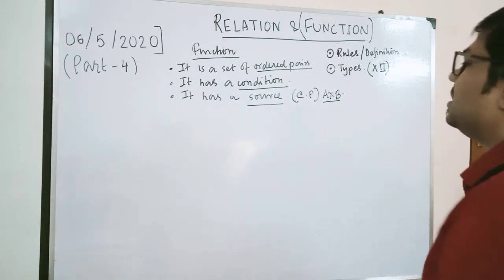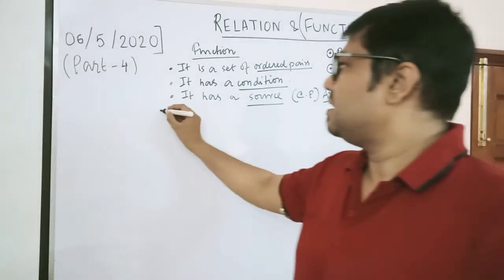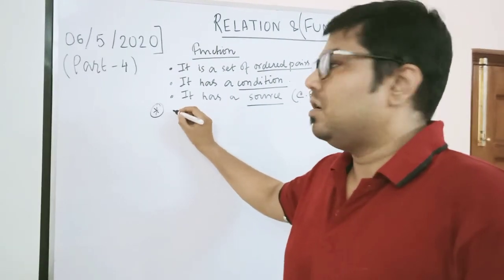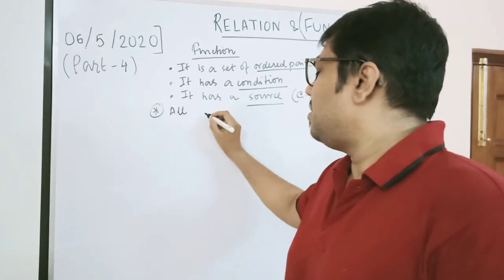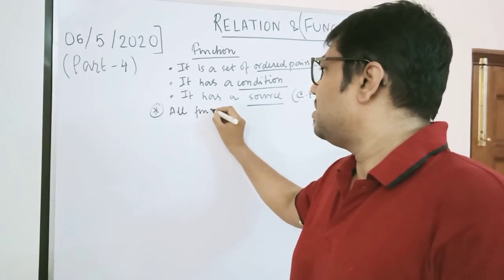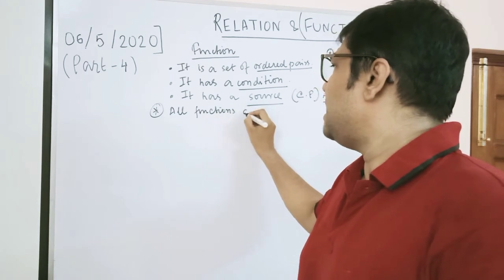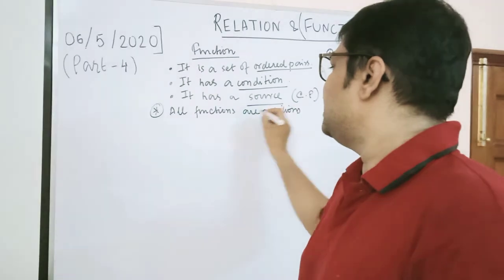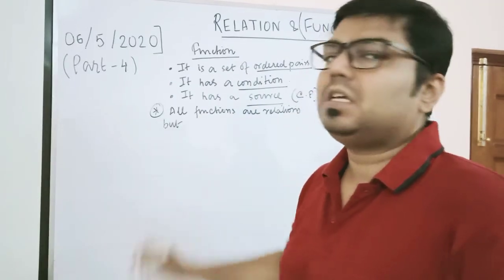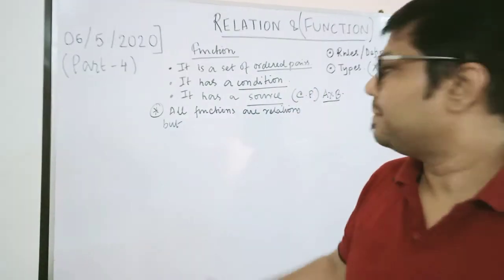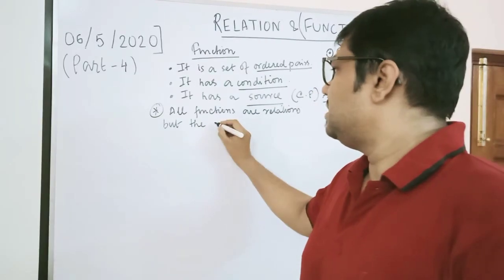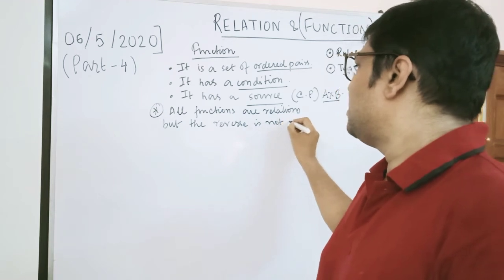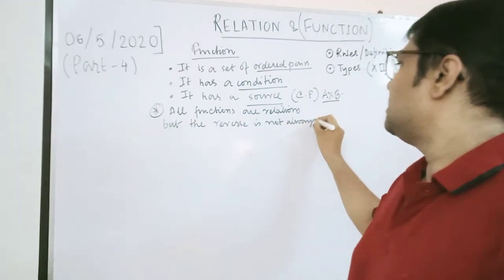Now the fourth point is mainly different and very important. You write here: all functions are relations, but the reverse is not always true.